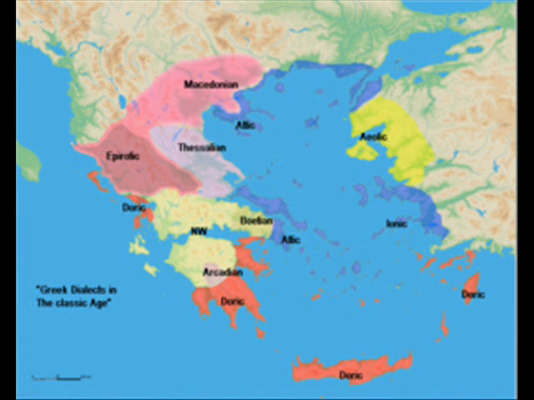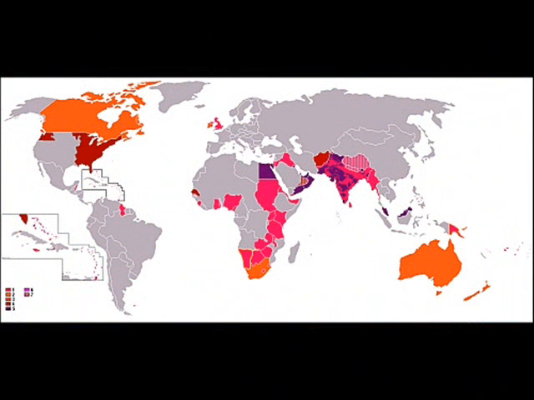The Attic Greek was the prestige dialect that was spoken in Attica. Athens, which was the largest city and capital of Greece, controlled the Attica boundary.